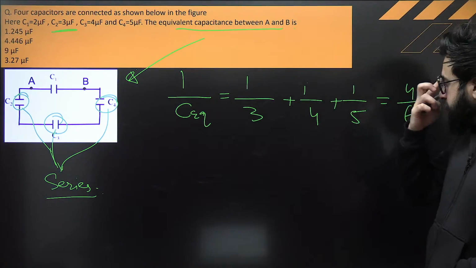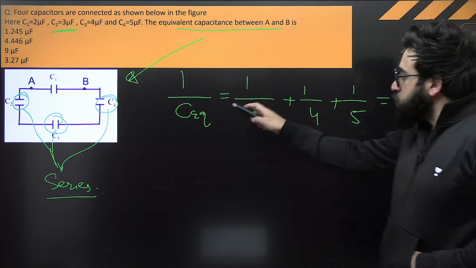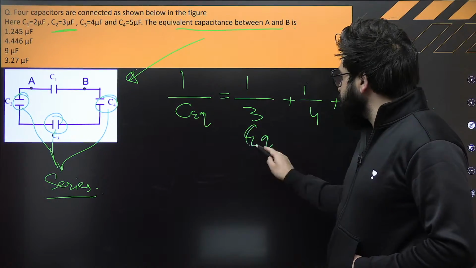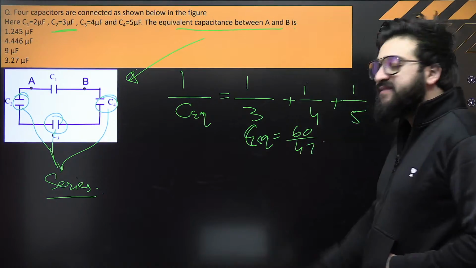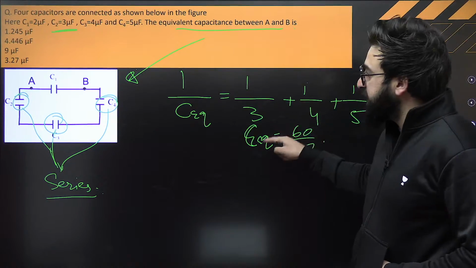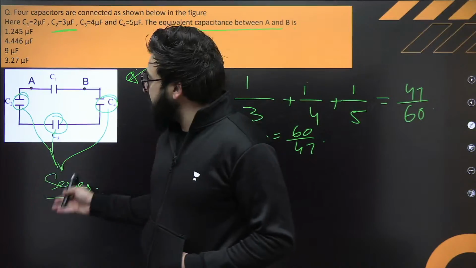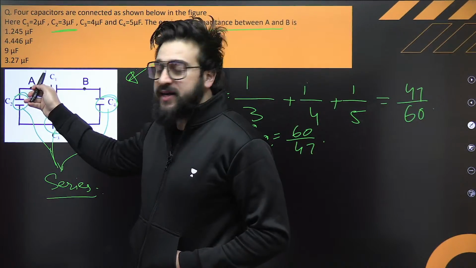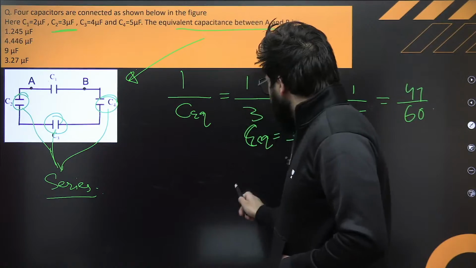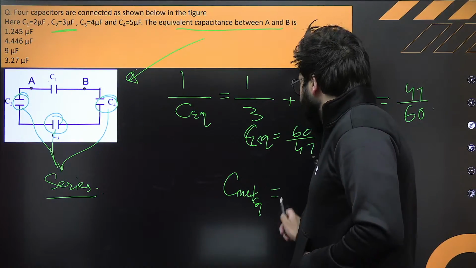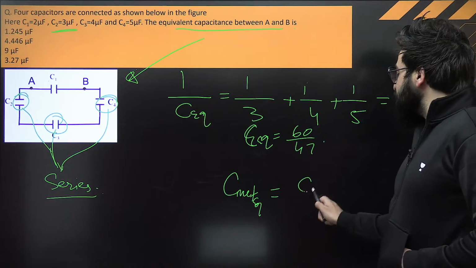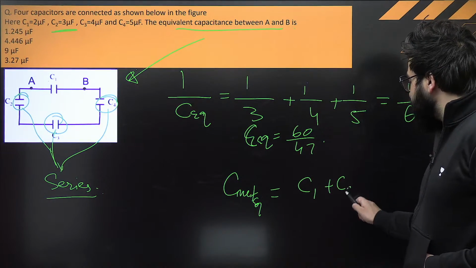So this will be something like this. Can you tell me C equivalent from this one? C equivalent will be 60 by 47. So this came out to be the equivalent capacitance. Now this equivalent capacitance is basically parallel to this one, that is C1 and this one. So can I say C net, or net equivalent, will be nothing but C1 plus this C equivalent?